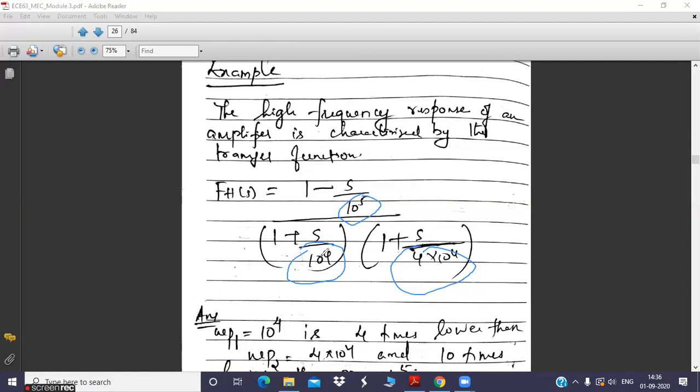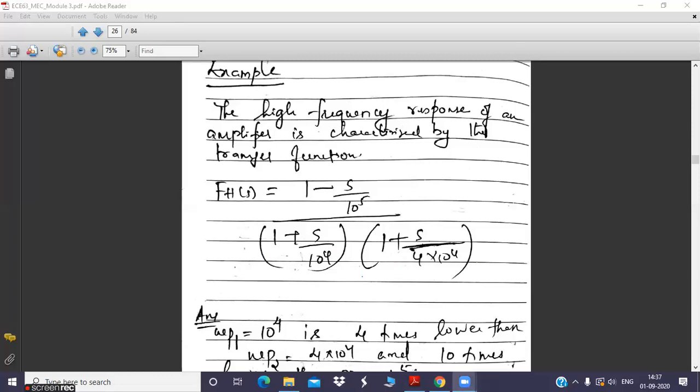That is, it is 4 times the lowest pole. The lowest pole is 10 to the power 4, but this is 4 into 10 to the power 4. Again, it is satisfying our condition, right? So we can say that 10 to the power 4 is our dominant pole. So it is quite easy for us to find the cutoff frequency now, because the answer of dominant pole is nothing but our cutoff frequency.